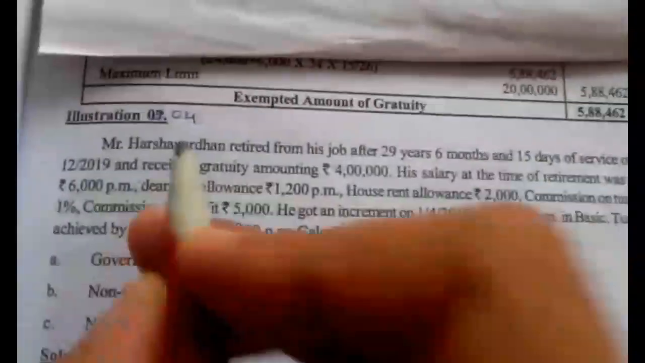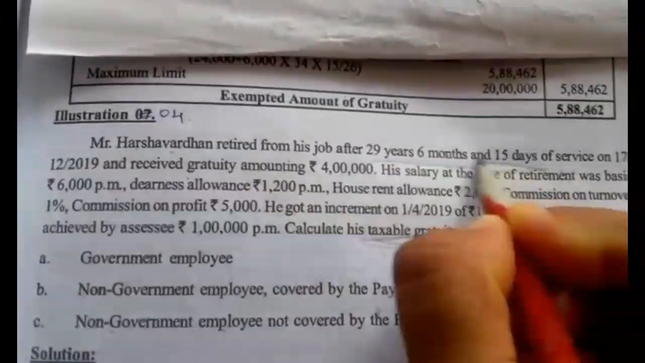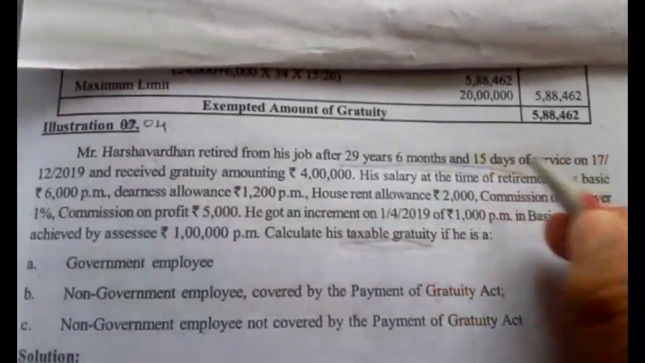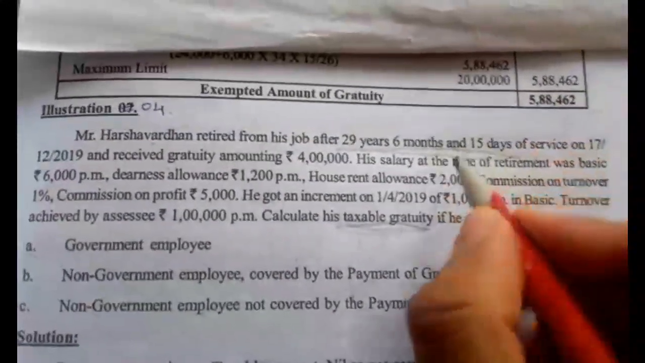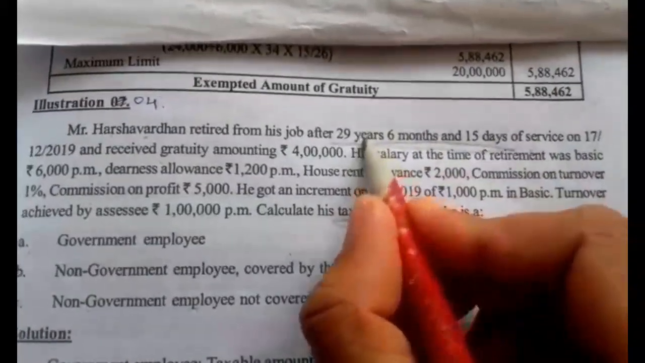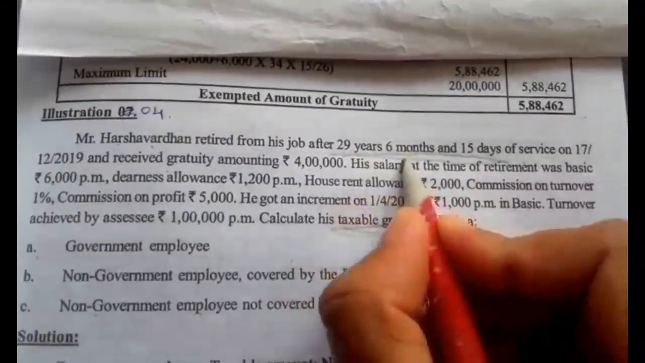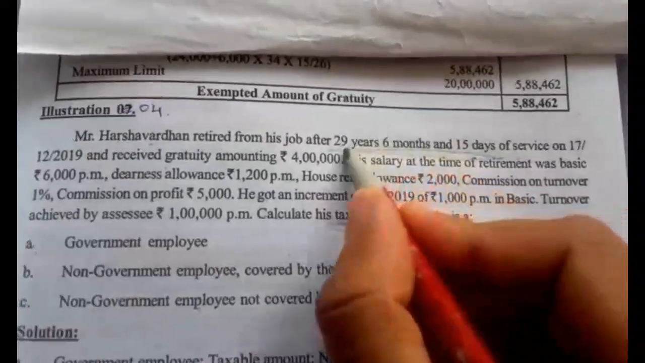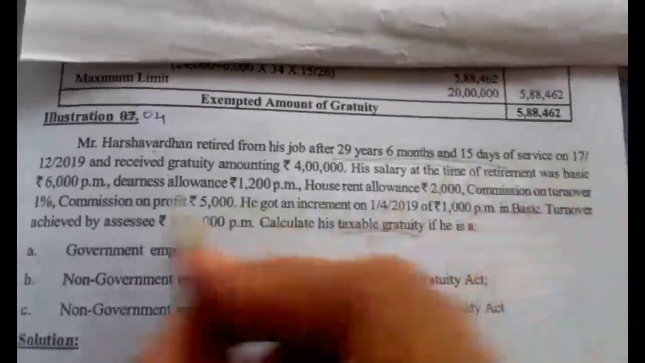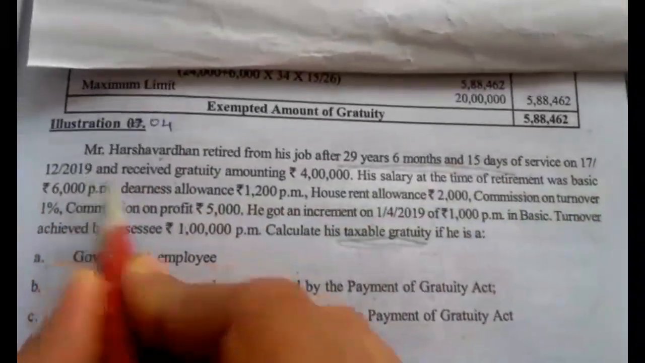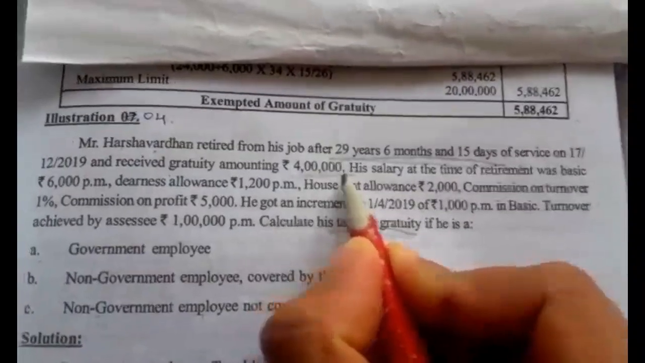Now see the question. Mr. Harshavardhan retired from his job after 29 years, 6 months and 15 days. So we are required to compute the taxable gratuity exemption on completed years of service. In case of covered under the Gratuity Act, we have to take approximate, that is 29 years and part thereof, including part thereof means 30 years. In case of not covered under the Act, we have to take 29 years. Then he retired on 17th December 2019 and received a gratuity amounting to rupees 4 lakh. This is the actual gratuity he received at the time of retirement.